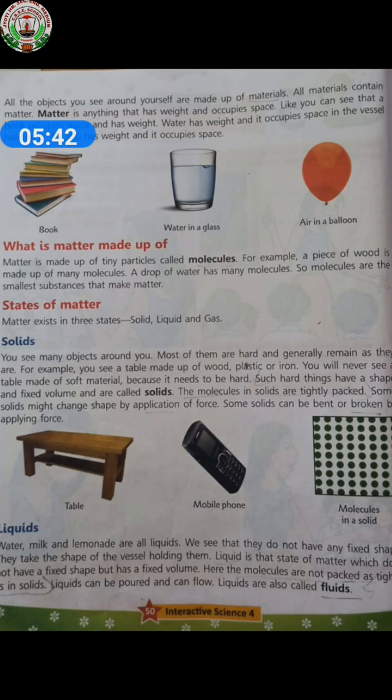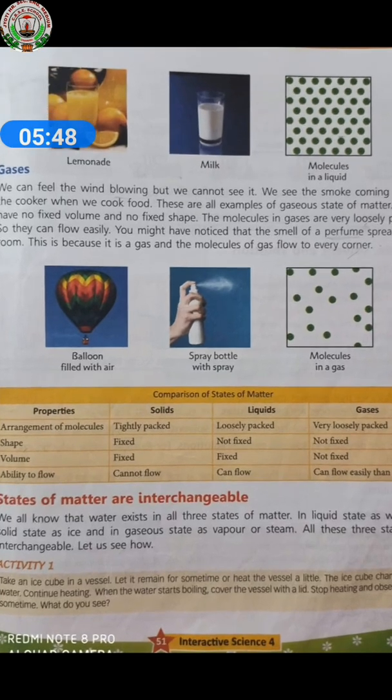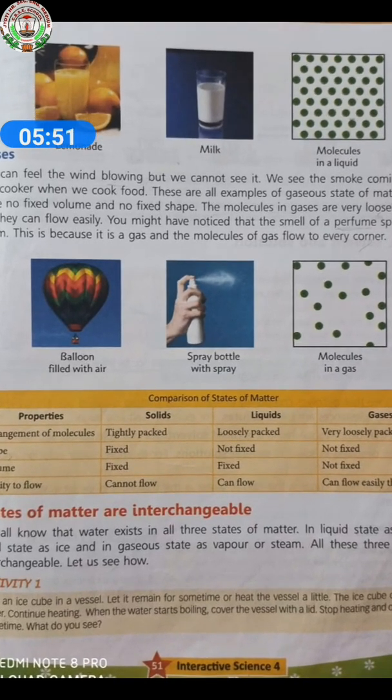So, see the picture here. Lemonade, milk, molecules in a liquid. Water, milk and lemonade are all liquids. We see that they do not have any fixed shape. They take the shape of the vessel holding them. So, they are taking the shape of the container.